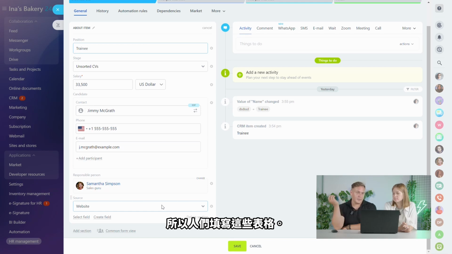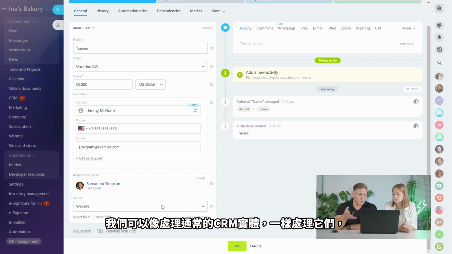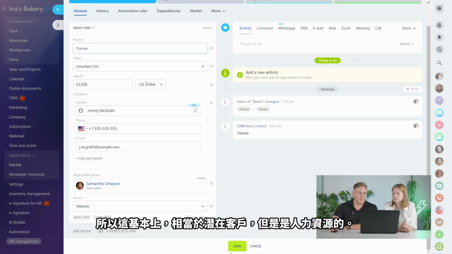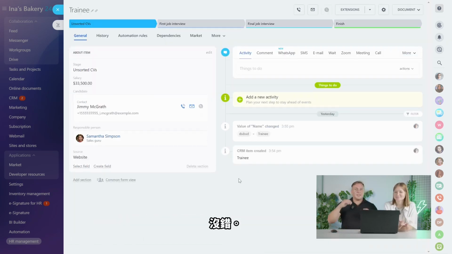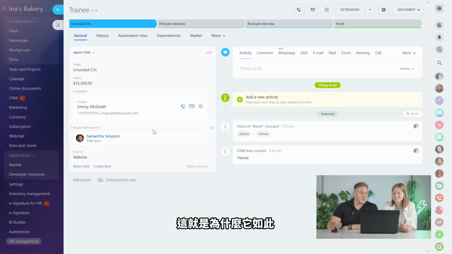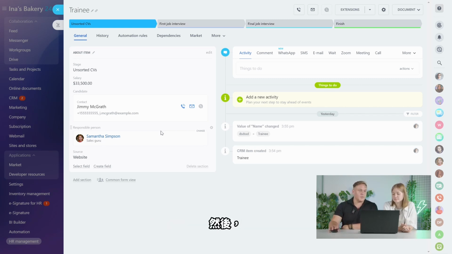These forms end up here in our smart process, and we can treat them like the regular CRM entities, when in fact it's something else. So it's basically like an equivalent to lead, but for the HR. Yeah, exactly. That's what it is. And that's what makes it so pretty, because it's still the same familiar interface, but with completely custom fields. So you can create as many fields as you want. You can name them as you want.